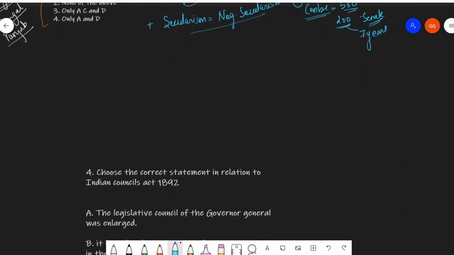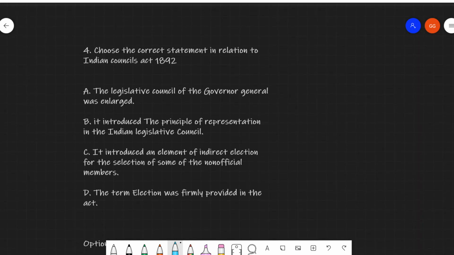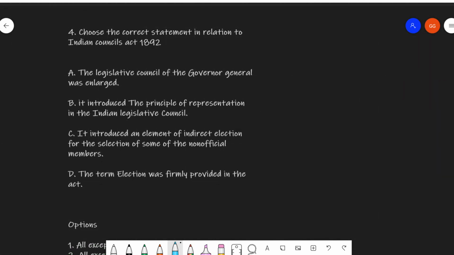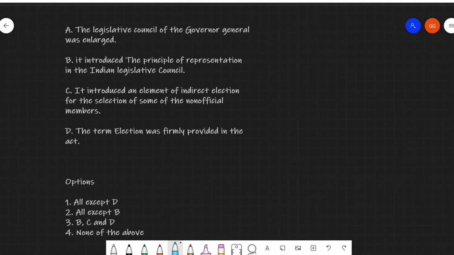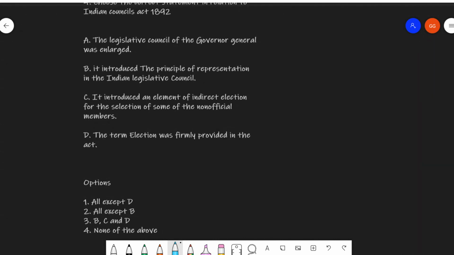Then the next question is, choose the correct statement in relation to Indian Councils Act 1892. The statements are given to us. We have to choose the correct one. The first is, the Legislative Council of Governor General was enlarged. The second is, it introduced the principle of representation in the Indian Legislative Council. The third is, it introduced an element of indirect election for the selection of some of the non-official members. The last is, the term election was firmly provided in the Act.